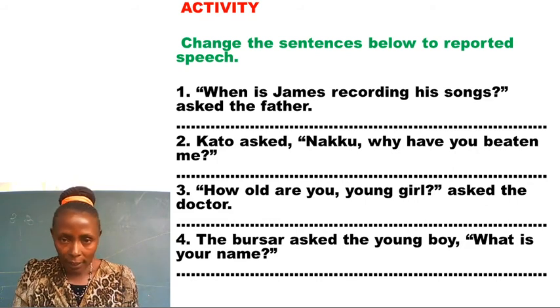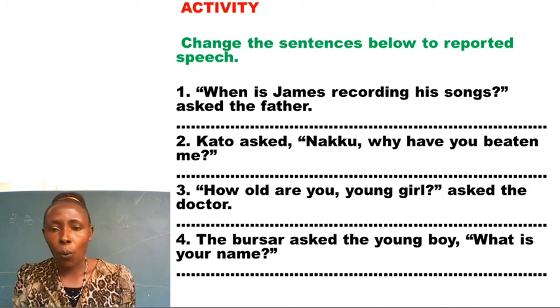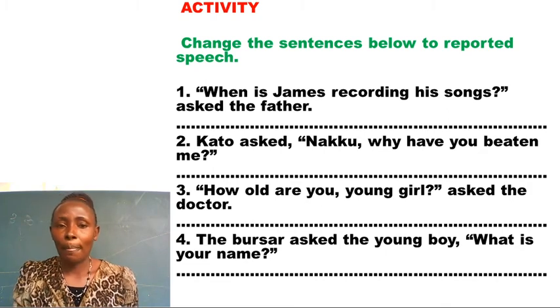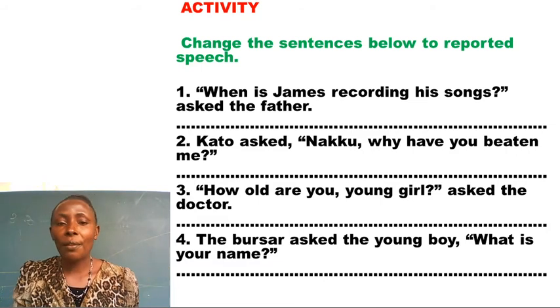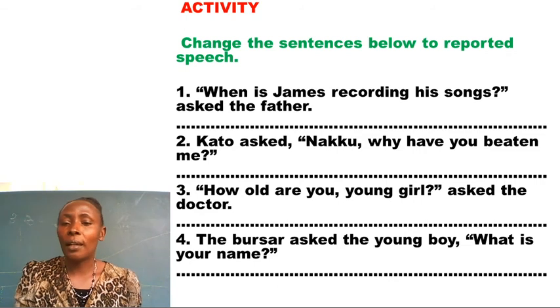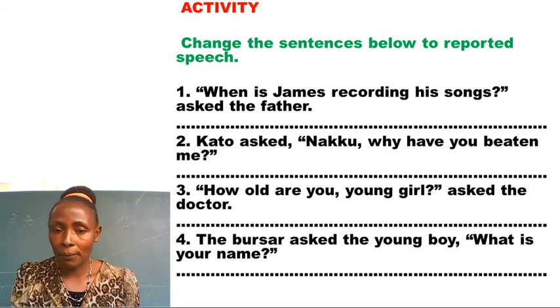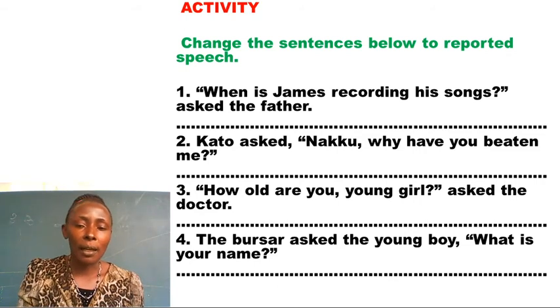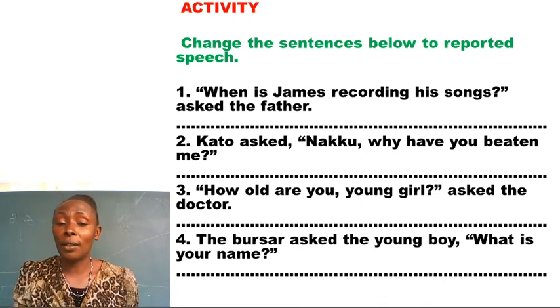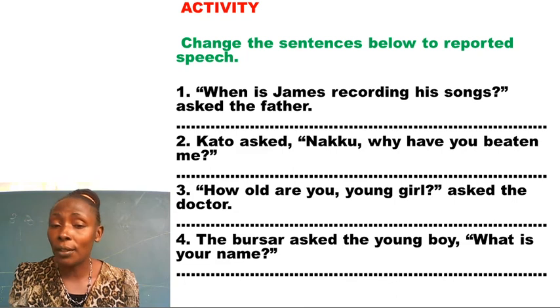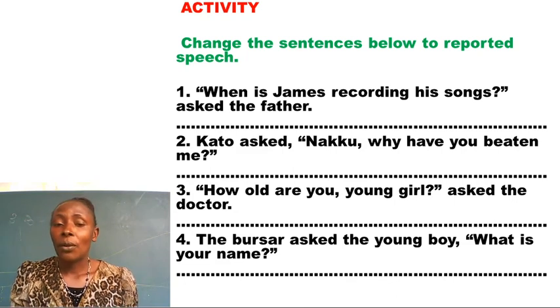Question 2 reads, Kato asked, Naku, why have you beaten me? The person Kato asked has been indicated. So in question 2, you know what to do. Question 3, how old are you, young girl? Asked the doctor. From whom did the doctor want to know the answer? The doctor wanted to know the answer from the young girl. Take note of that.